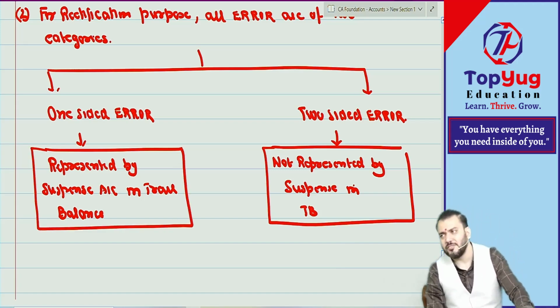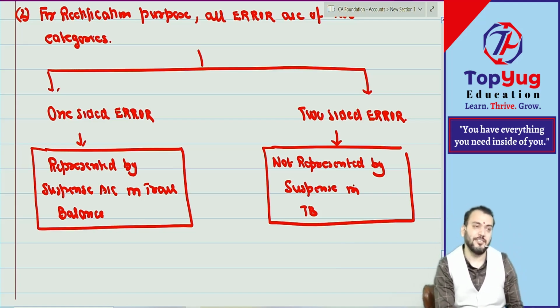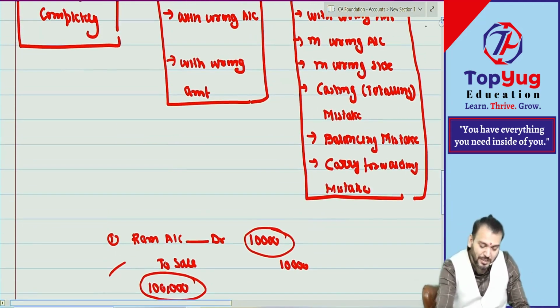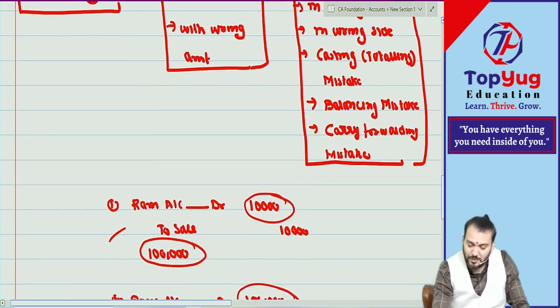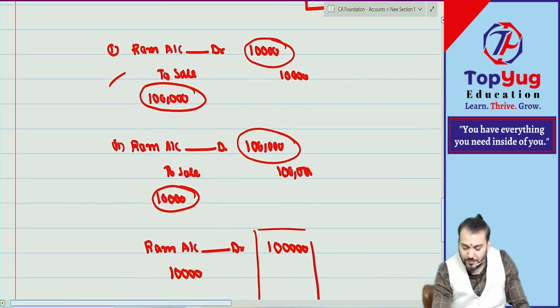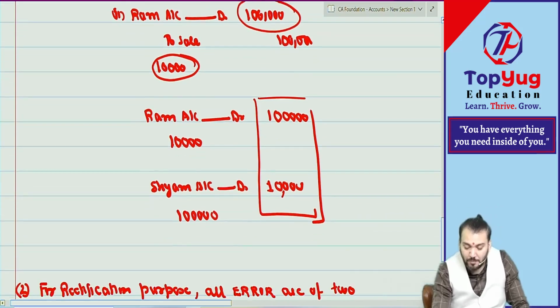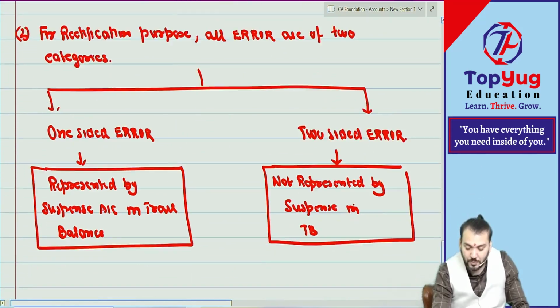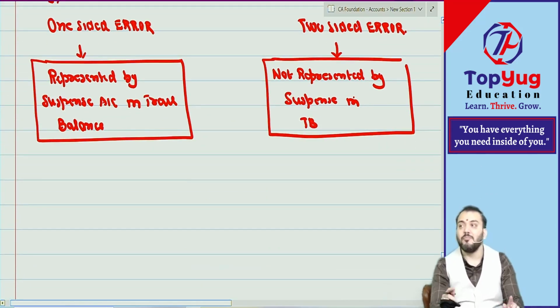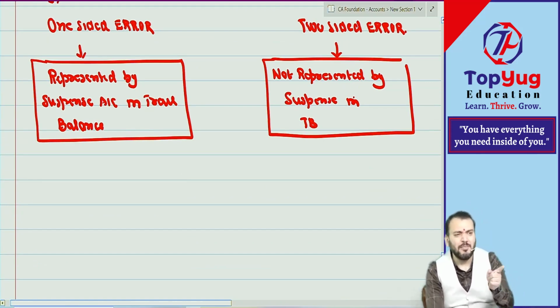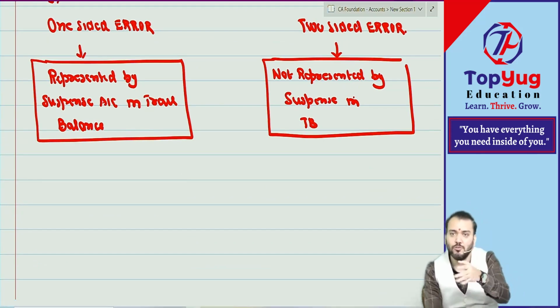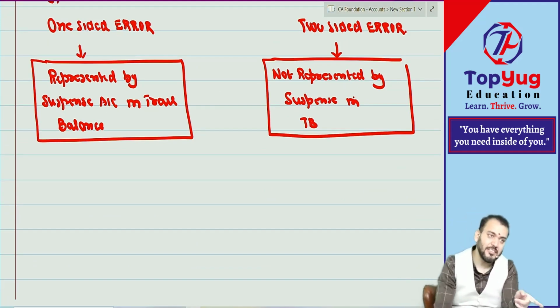Let me ask you some questions. You just need to say whether it is one-sided or two-sided. Let me understand whether you are able to identify or not. Correct? First, tell me: error of complete omission. Just think whether it will affect trial balance. If no, then two-sided. If it affects, then one-sided.